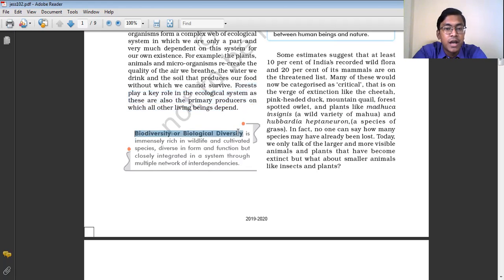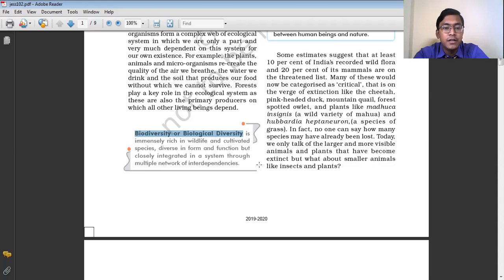that is biodiversity or biological diversity. Okay, so basically the term biodiversity or biological diversity means a particular geographical area or a territory where we can find different species of plants and animals living together. Biological diversity or biodiversity is immensely rich in wildlife and cultivated species, diverse in form and functions, but closely integrated in a system through multiple network of interdependencies.